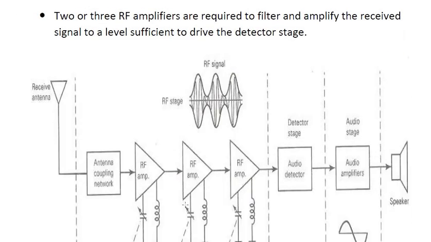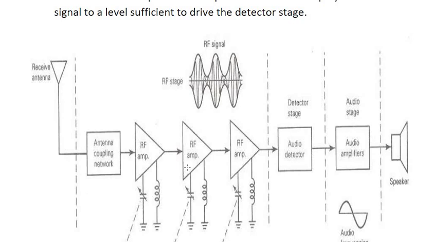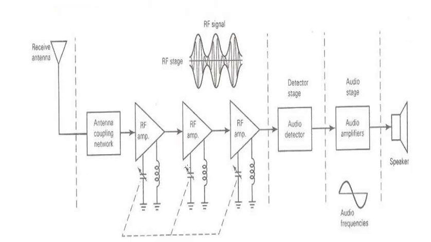So this is the actual figure of the tuned radio frequency, or TRF, receiver. As I said, the first stage is the RF stage, then a detector stage, the audio detector, then an audio amplifier or audio stage.